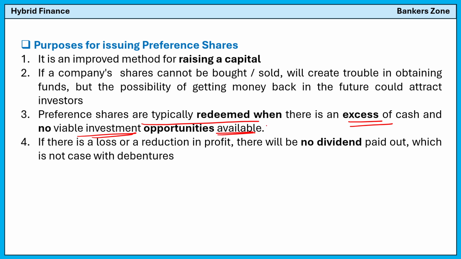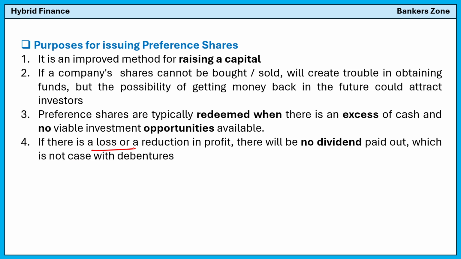That means they are generally redeemed when the company has more cash. That means they can buy it back. And if the company has no other good option to invest further and has excess money and no opportunity for other investment, then the company can issue the preference share. The company can redeem the preference share.